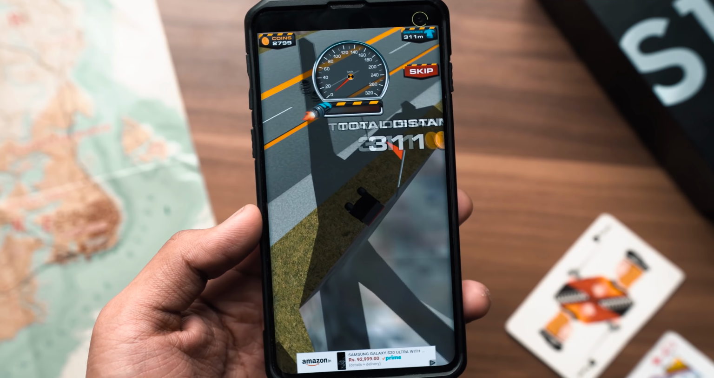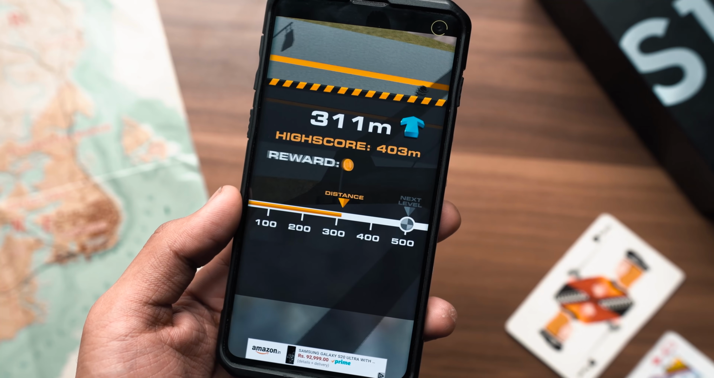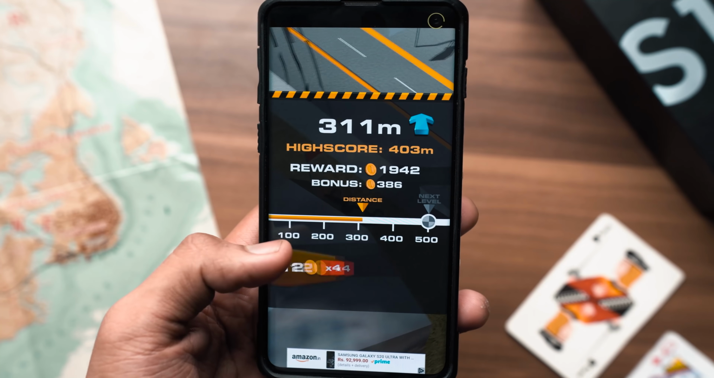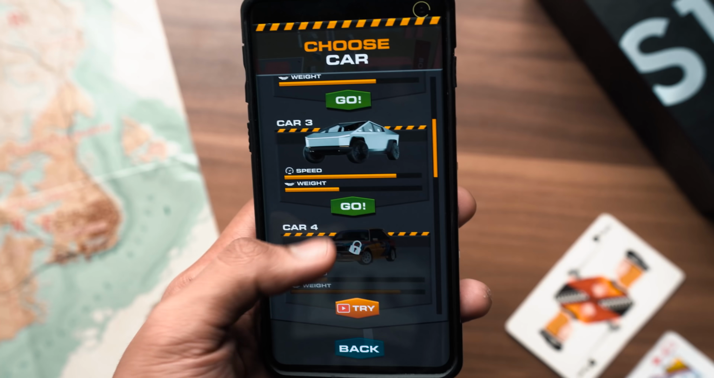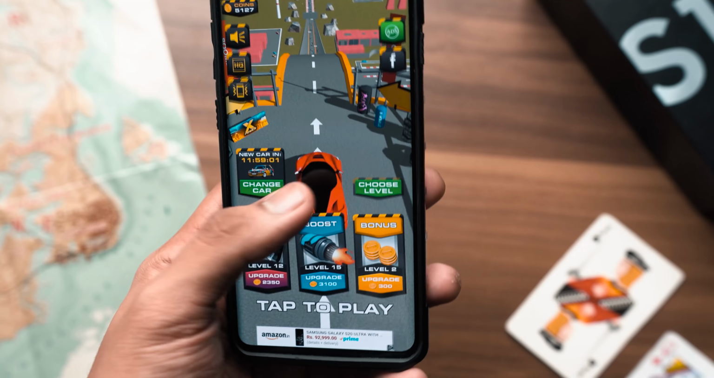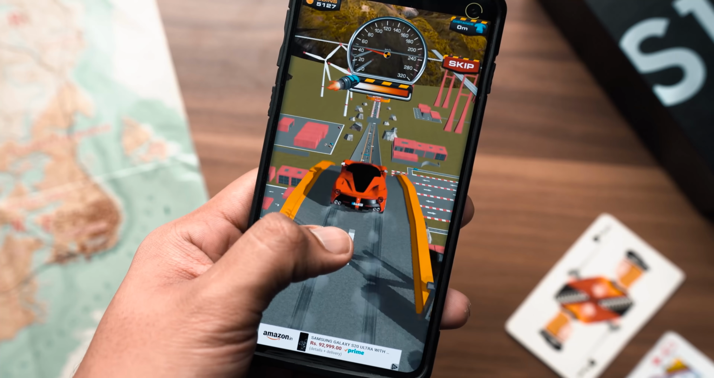The leveling up system as well as the amount of money that the game gives you every time you play makes the entire upgrade process a breeze, and is one of the most progressive games I've ever seen. It is really fun, it's really cool, you should definitely check it out, link in the description below.